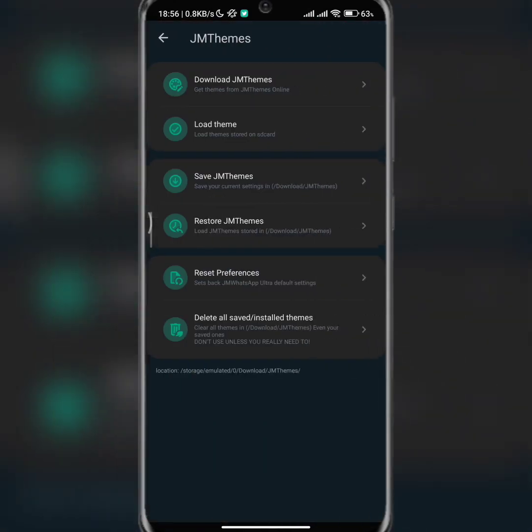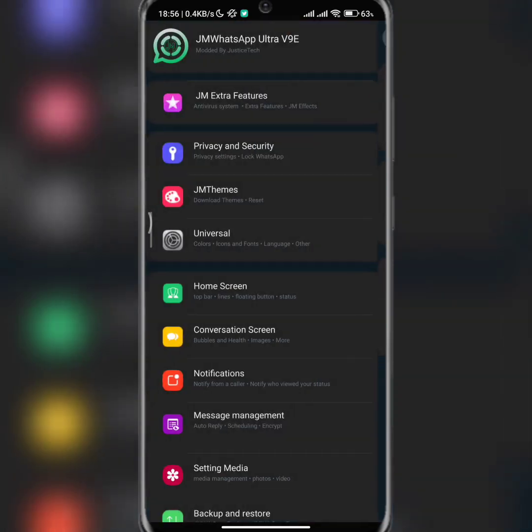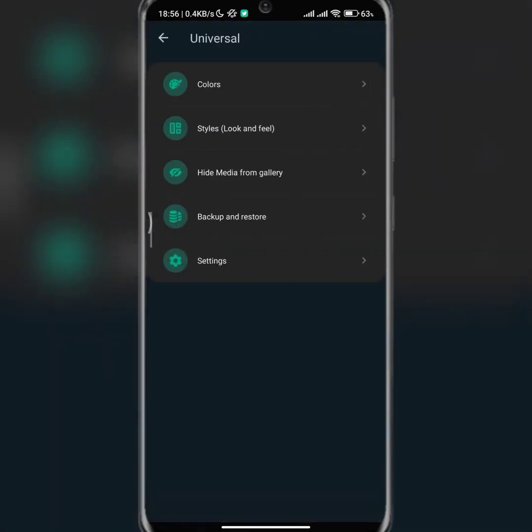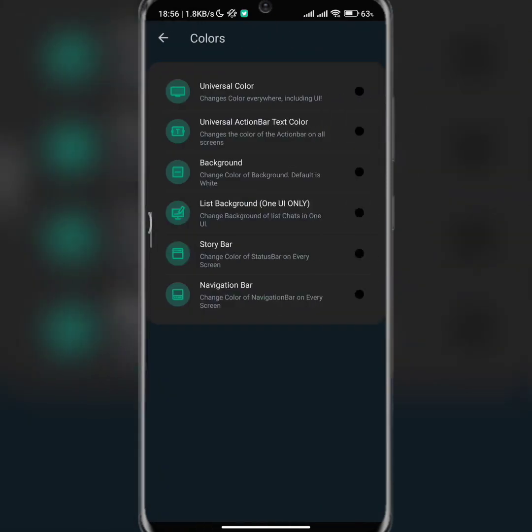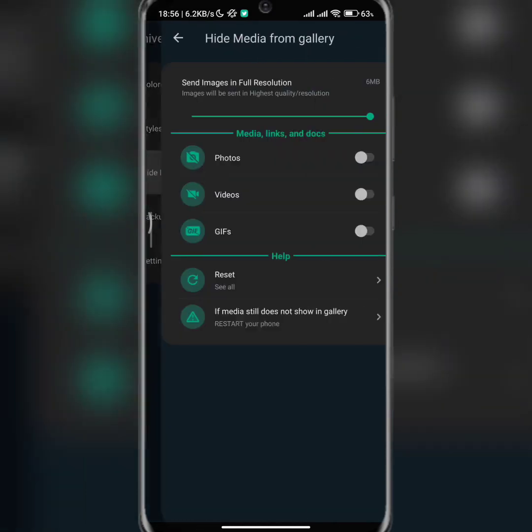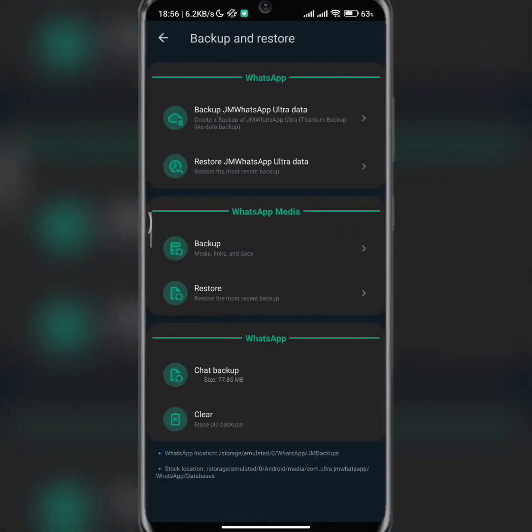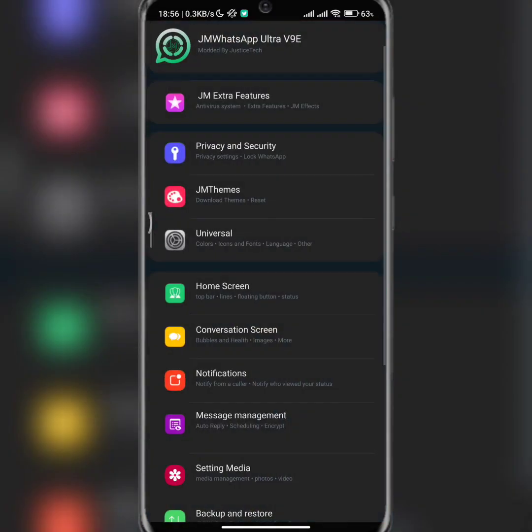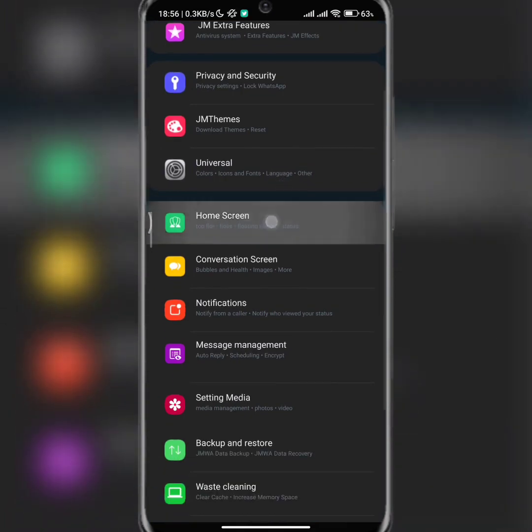So this is the themes. So the location, the storage, and then check your downloads, and then GM themes. You are going to find your downloaded themes and all that. Universal, from here you can actually pull out some stuff yourself, and enjoy it. So here is the home screen.